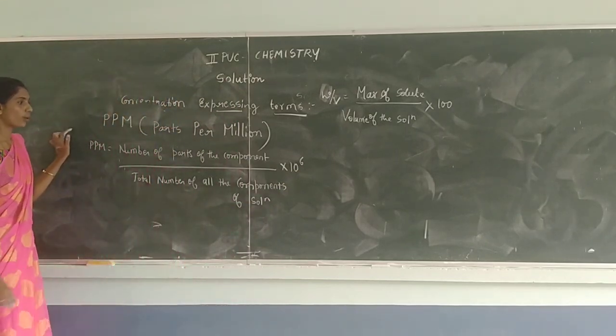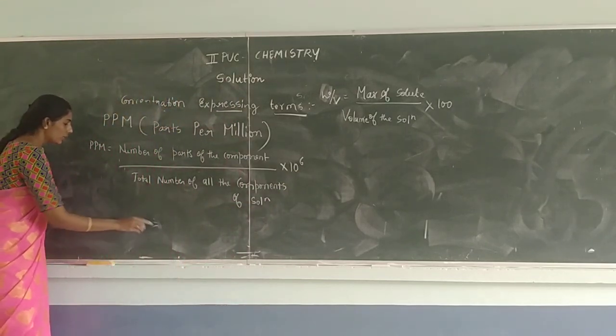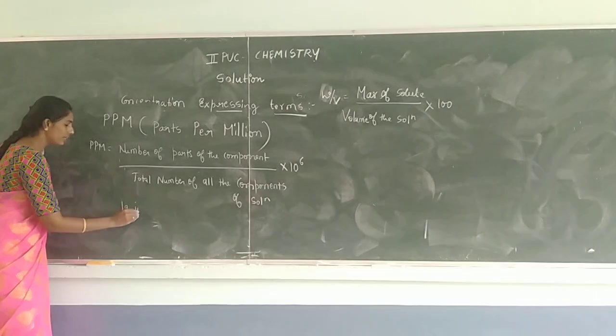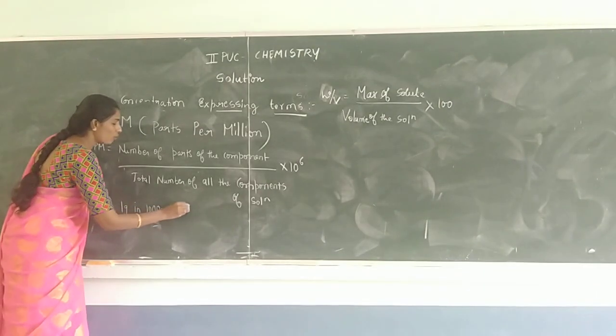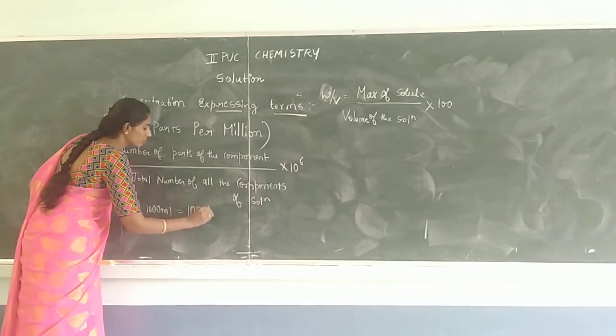Okay, remember the formula. That means 1 gram in 1000 ml, which gives you what, 1000 ppm solution.